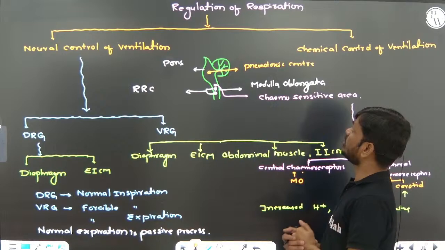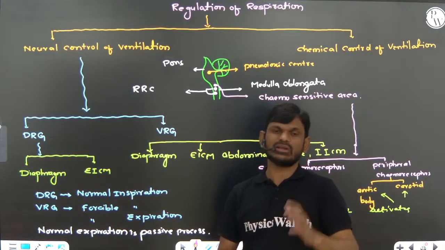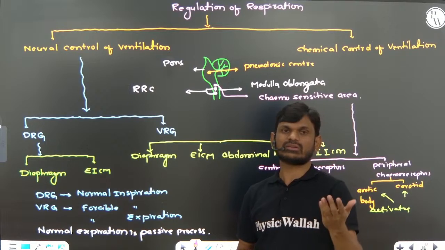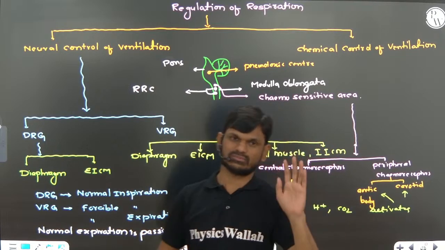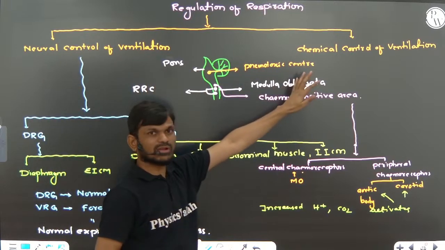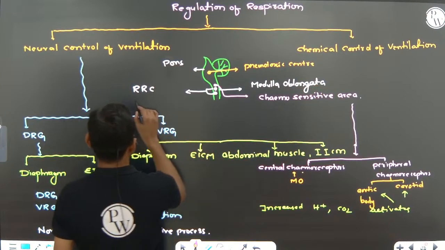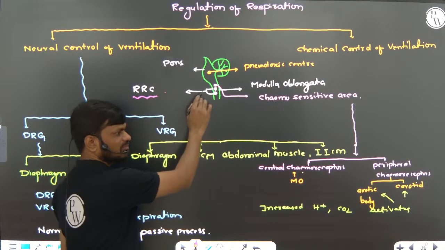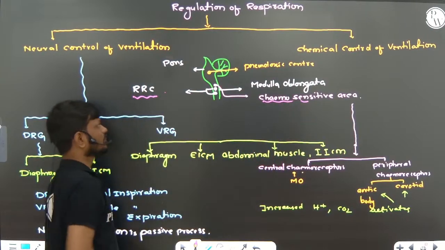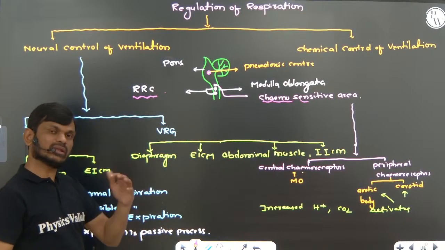Okay, so regulation of respiration. Humans have a significant ability to maintain or moderate respiration according to the demand of the body cells or body tissue, right? So there is neural control of ventilation and chemical control of ventilation, right? There are three centers present. One, the respiratory rhythm center, present in the medulla oblongata. Second, the chemosensitive area, present near the medulla oblongata. And one pneumotaxic center present in the pons varolii. These are the centers that can regulate respiration.